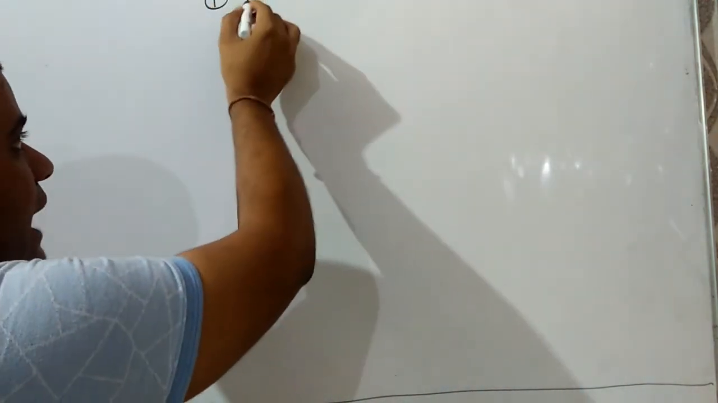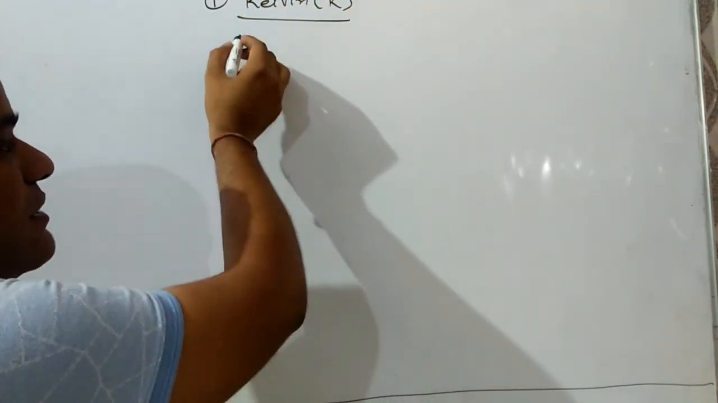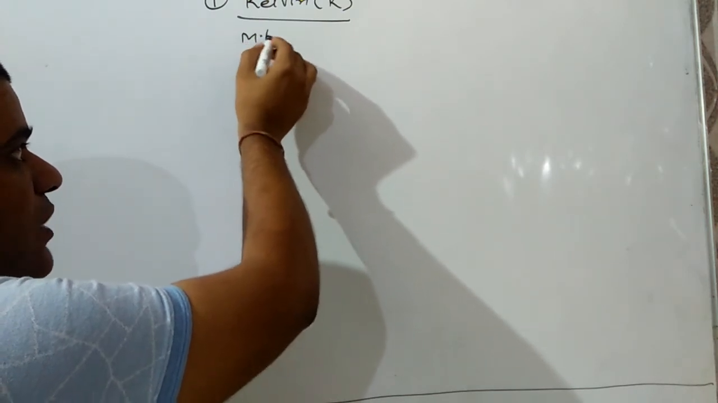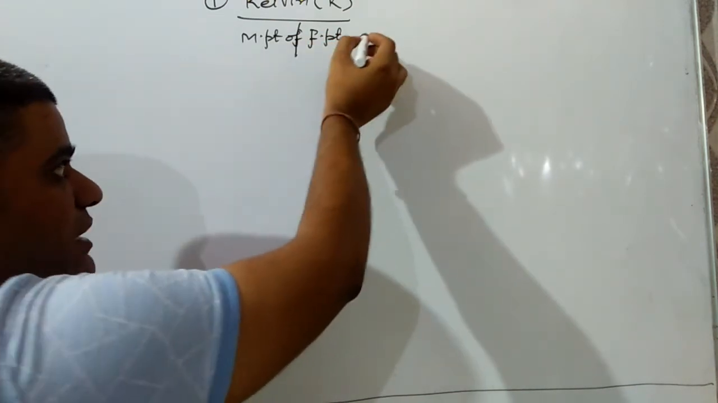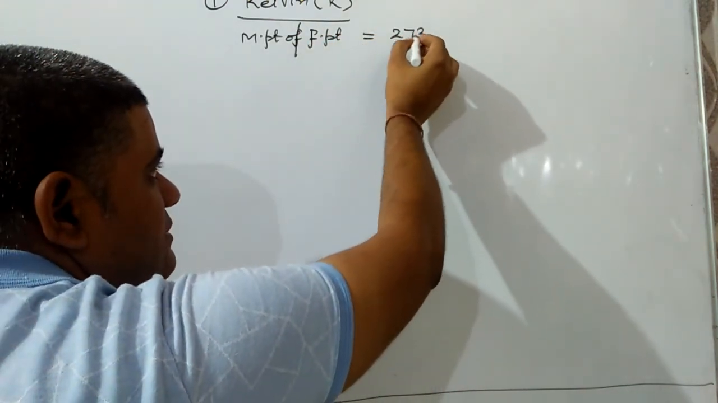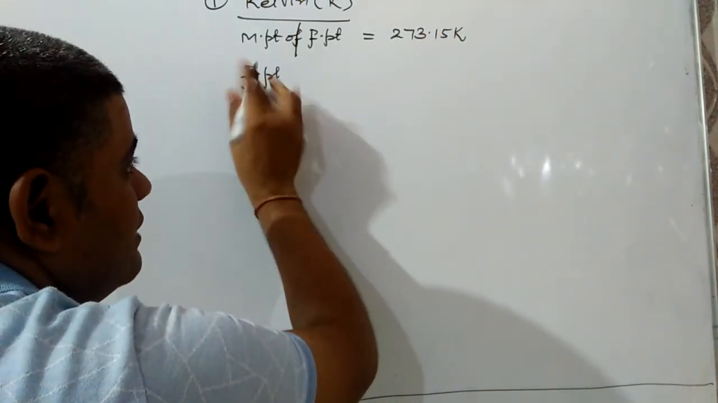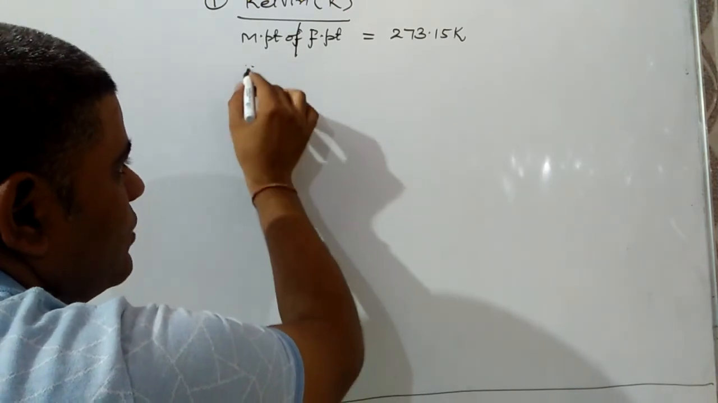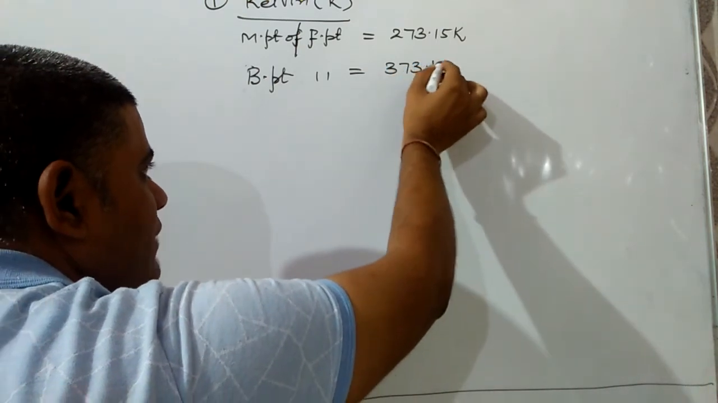The first one is the Kelvin scale, that is also known as the absolute scale of temperature. Keep it in mind. It starts with the melting point of water or freezing point of water, and that should be 273.15 Kelvin. And it finishes with the boiling point of water, and that should be 373.15 Kelvin.